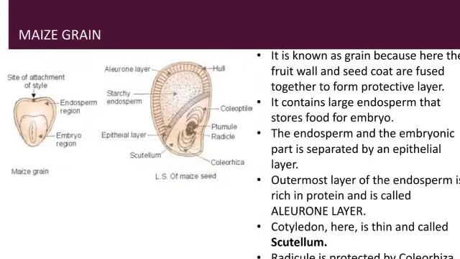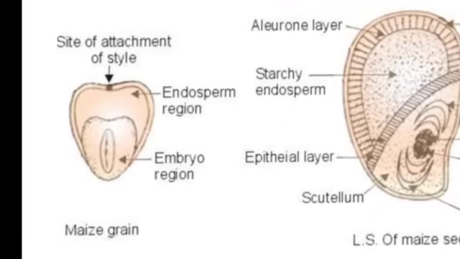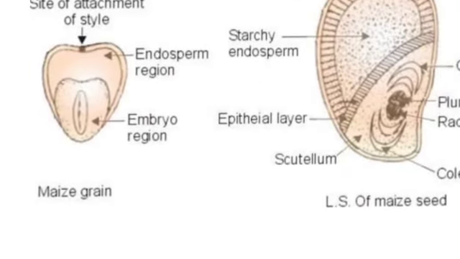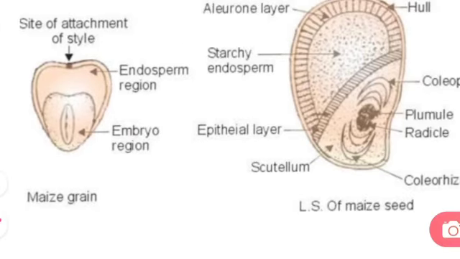Now we'll be studying another type of grain, that is the maize grain. If we see the grain from the external side, we can see the endosperm region. The larger region is occupied by the endosperm, and here is the embryo region.